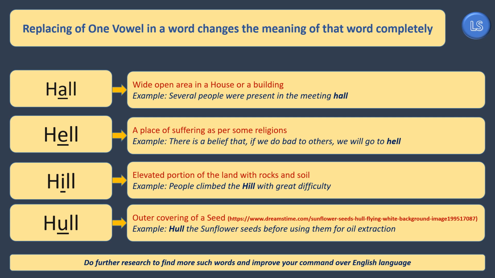If there is a proper meaning to that word, then he can make another attempt to frame simple sentences. Through this entire process of finding a new word, knowing its meaning, then framing simple sentences, a user will be in a better position to have a good command over English language.